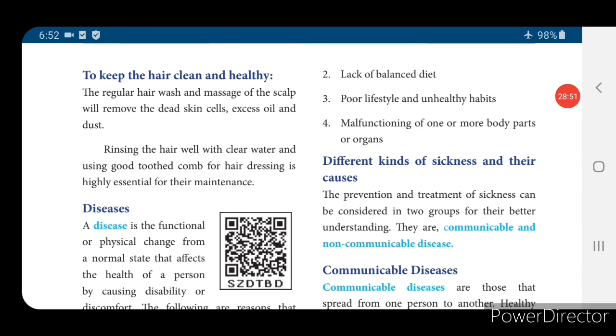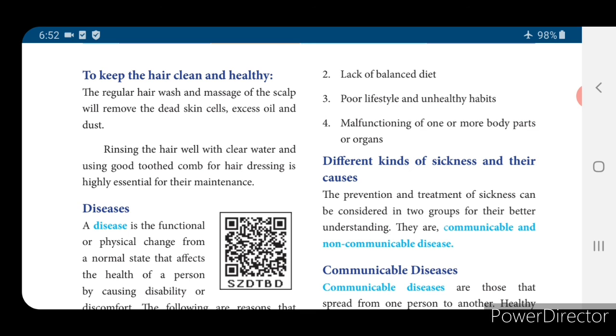The last care is hair care. Everybody is conscious about their hair. Particularly the girls are conscious about hair, isn't it? We love long hair, black hair, dense hair, like that. And also boys do all the decoration only on the head. Everybody likes hair. So how to keep hair clean?